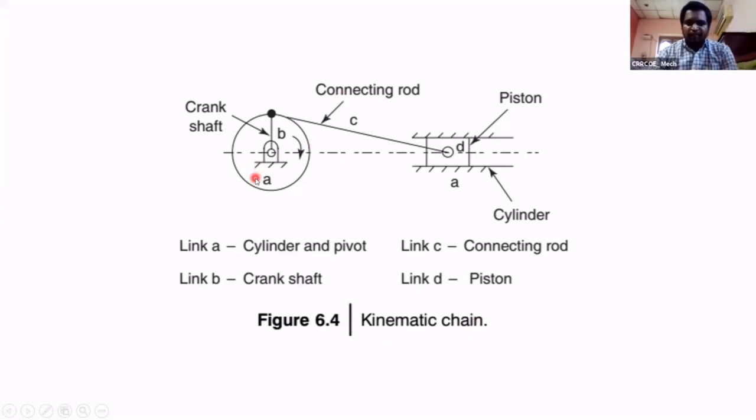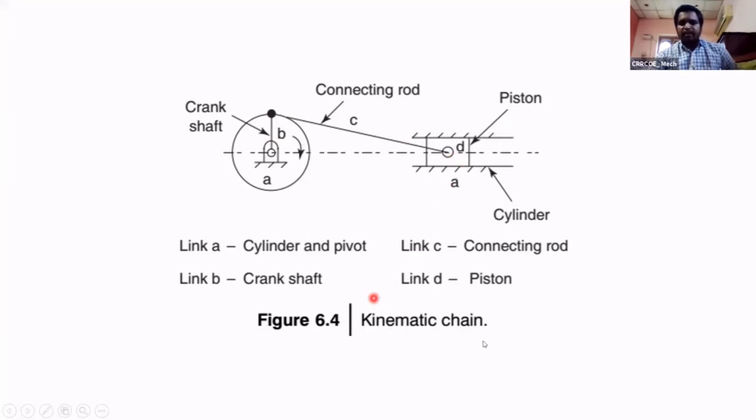Here we have four links. A is the fixed link, B the crank is the second link, the connecting rod is the third link, D the slider is the fourth link, and the fourth link is again connected to the fixed link. Then it forms a kinematic chain. Between A and B two links are joined. This is the joint, this is the pair. B and C form a joint and it transmits a particular motion, it has relative motion. Then it is called a kinematic pair. Means one pair, second pair, third pair. All pairs are connected together and the first link is connected to the last link.